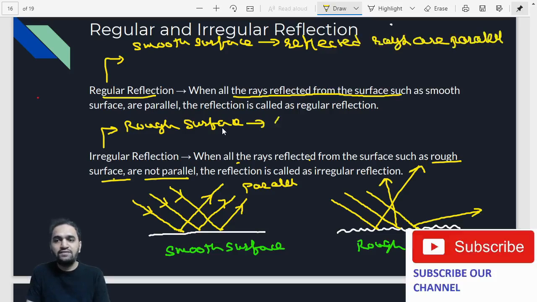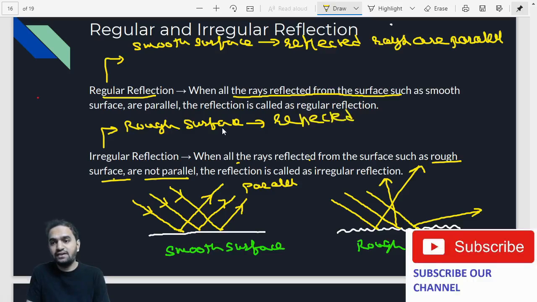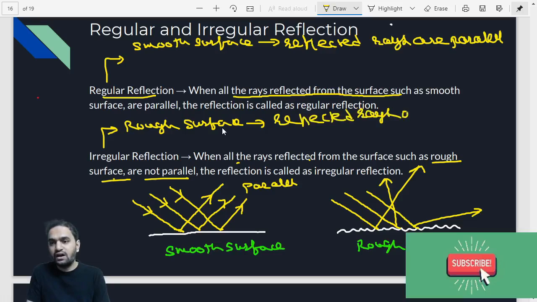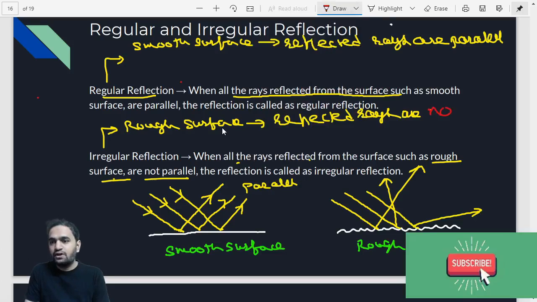And in this case, the reflected rays are not parallel. That is what you need to remember. Reflected rays are not parallel. That is very important.